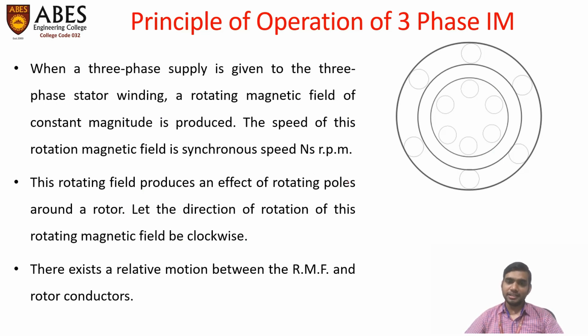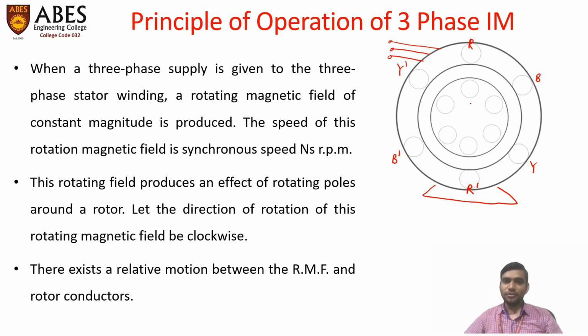So let us consider a three-phase induction motor whose stator carries a three-phase winding, displaced by 120 degrees. Let us say this is R dash, this is Y dash, and this is B dash, with red, yellow, blue. When a three-phase supply is given to the stator winding, a rotating magnetic field is produced.